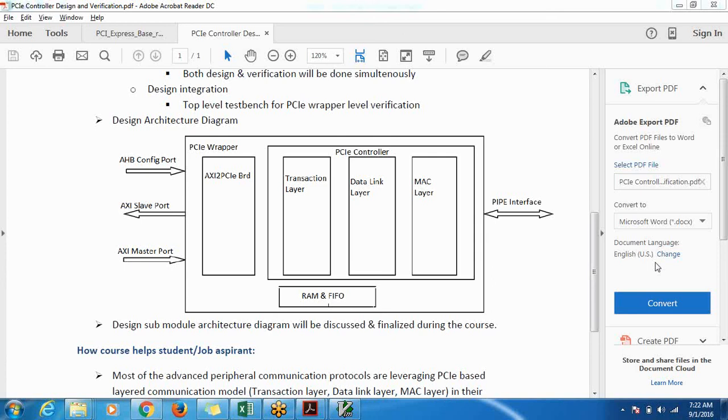But there are few things, like the significance of each signal. Let's say there will be something like AW burst, AW length, AW protection, AW cache. Till that level of detail, we won't teach, because it is covered in some other course, and almost 70 to 80% of people attending this course would have already done that. For them it's a revision or duplication, which I'm sure they won't like, because they are more subscribed for the PCI course. In case you need any help, you can approach us offline, where we can have a quick discussion to help you understand those things.